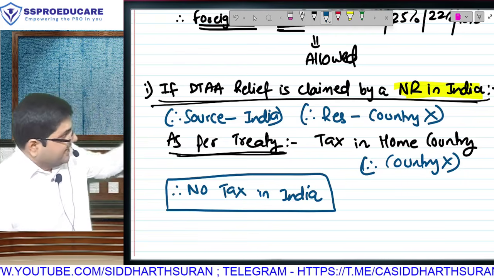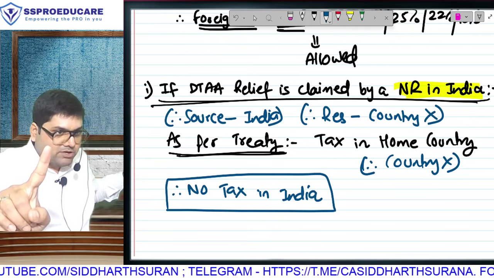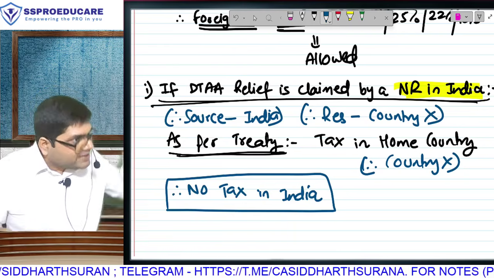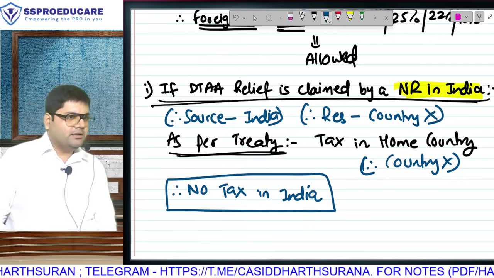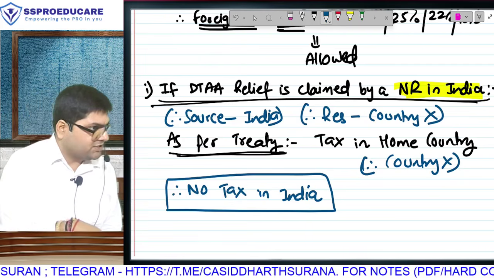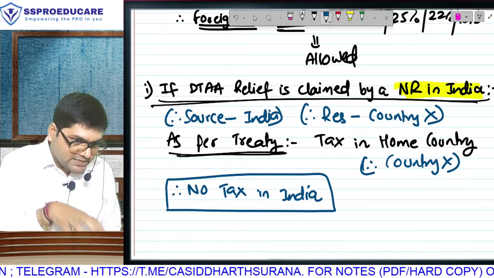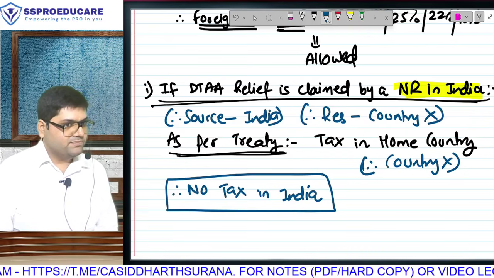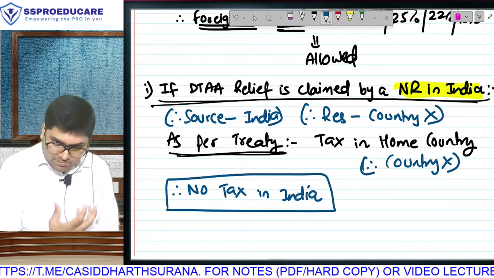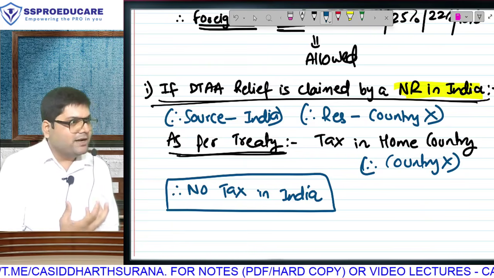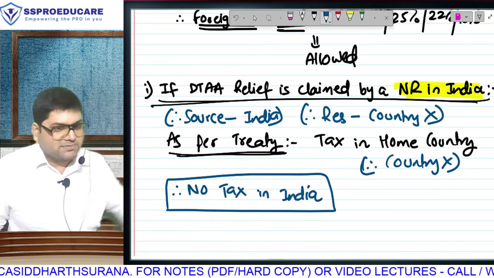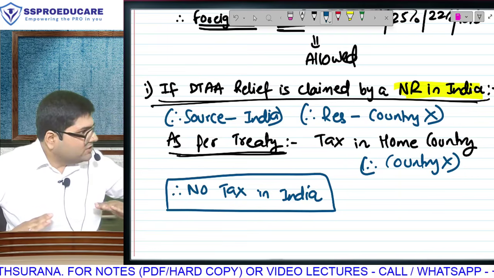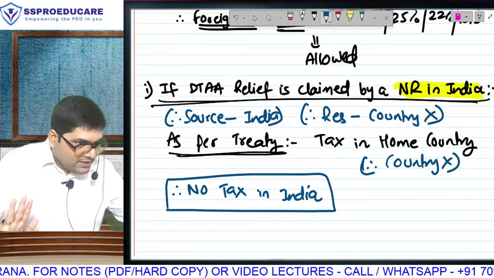The moment you become a non-resident, as per this story, India can't take tax because tax will go to the country of residence. But this relief is on the understanding that in country X you are paying tax. This smart guy has adjusted his number of days in such a way that he is not crossing the residential status criteria in any country. That means he is a non-resident everywhere. They are modifying their number of days in such a manner that India's limit is 182. Some other country can have 100 days, some other country can have 90 days. You are making sure that in no country do you cross that. So can I say you are a non-resident everywhere? Perfect. You understood what the assessee did?